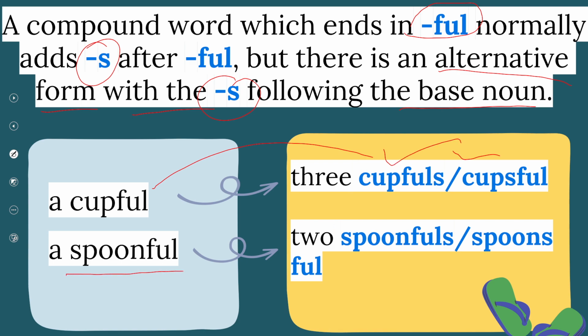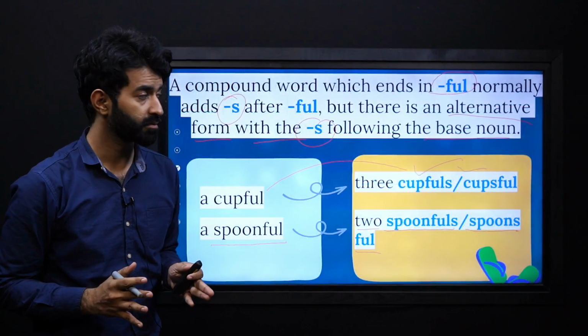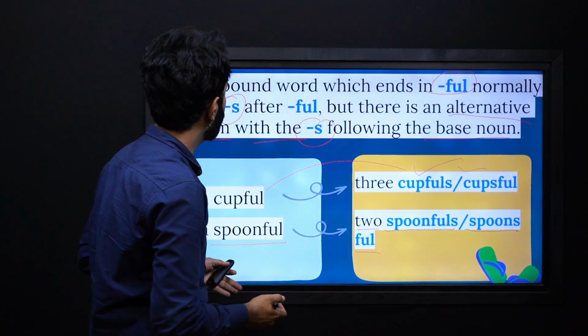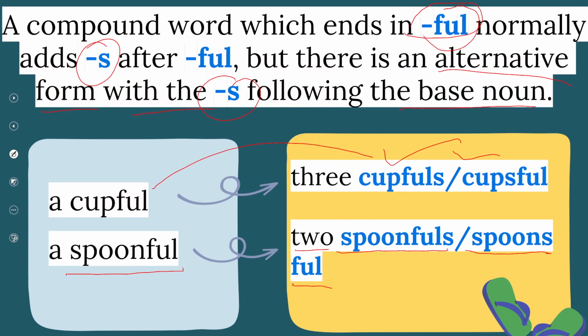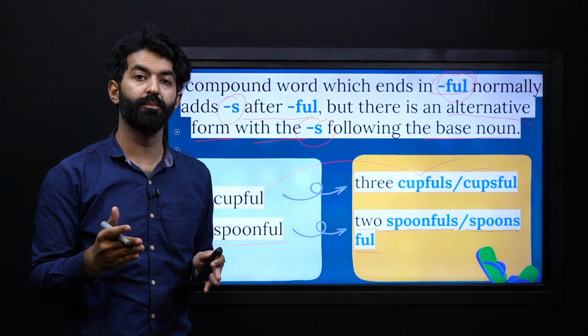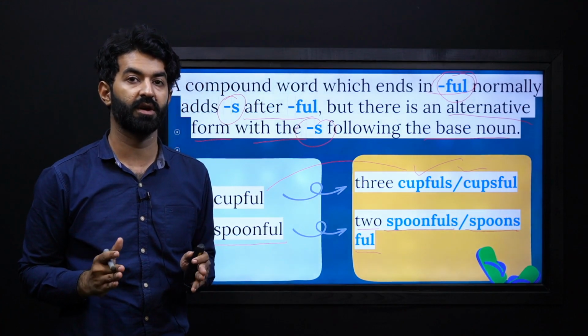A spoonful can be written in the plural form as 2 spoonfuls or 2 spoonsful. Both these ways are correct. So if you have a compound noun which ends in full, you can add s after full or before full. Both these ways are correct.